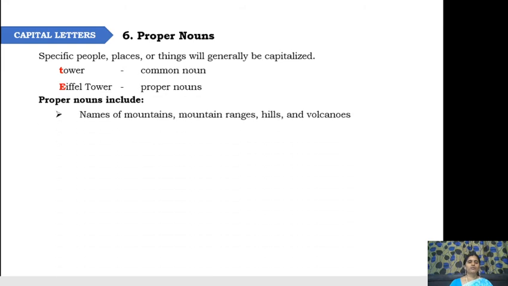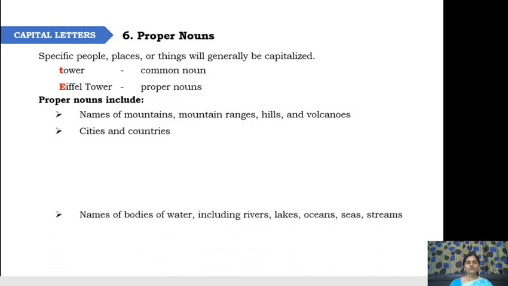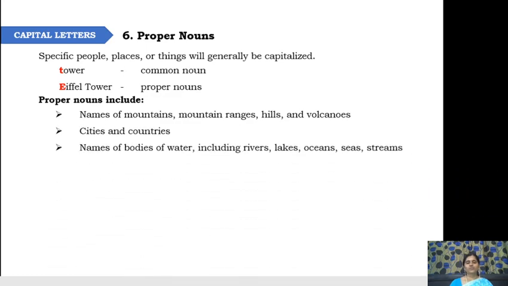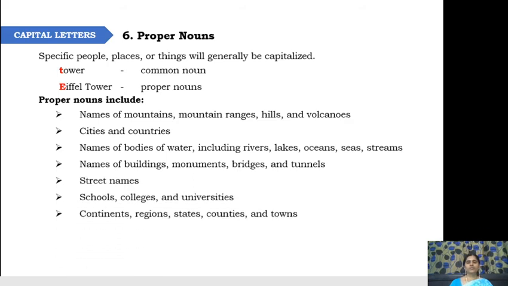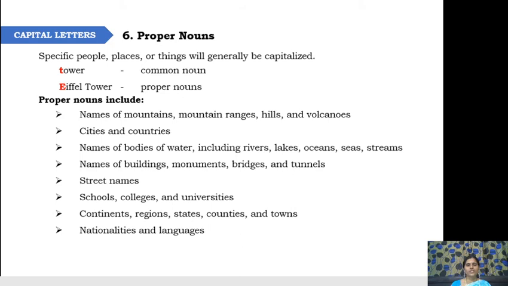Proper nouns include names of mountains, mountain ranges, hills, and volcanoes, names of cities and countries, and names of bodies of water, including rivers, lakes, oceans, seas, streams, names of buildings, monuments, bridges and tunnels, street names, schools, colleges and universities, continents, regions, states, countries and towns, nationalities and languages. So whatever that may be, if it has a specific name, that name is referred to as a proper noun and that has to be capitalized.